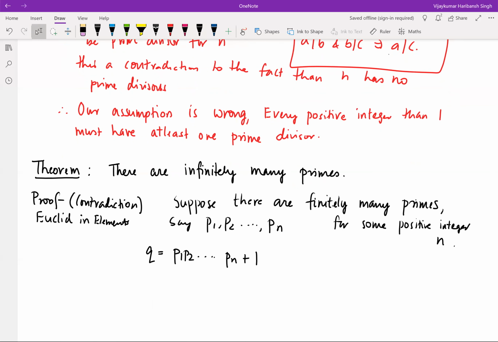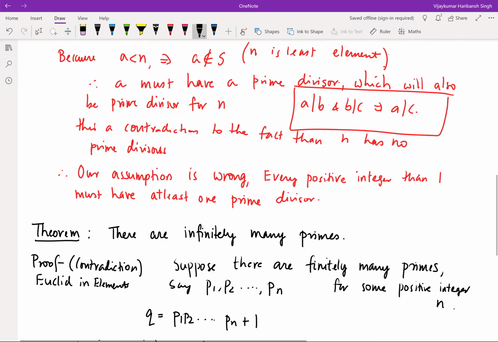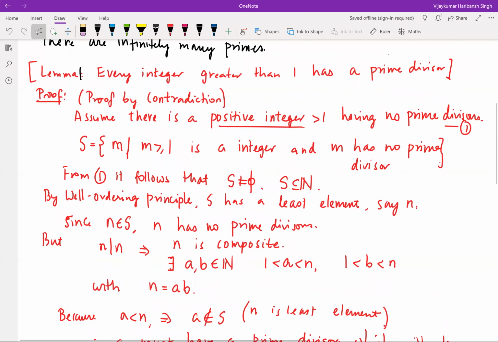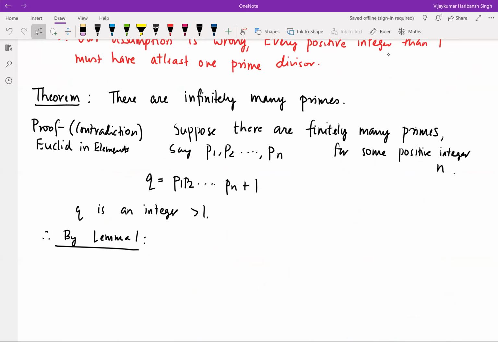Now let's see. This number q is an integer greater than 1, right? Therefore, by lemma 1, which you saw here, which says every integer greater than 1 has a prime divisor, q has a prime divisor.